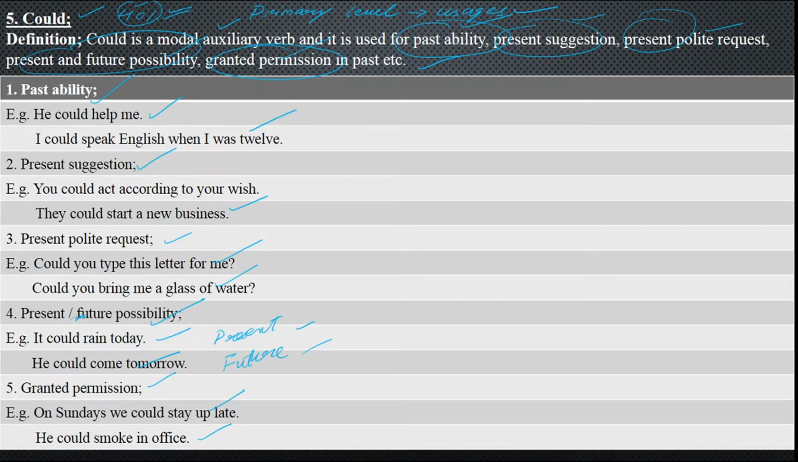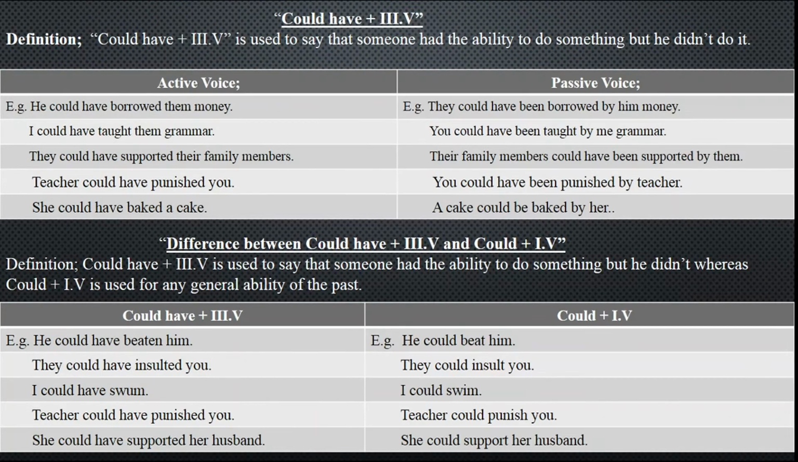As I told you, they are used in structures as well. So let's see how many structures can be used with the modal auxiliary verb could. Let's discuss them one by one. The first one we have got is could have plus third form of the verb. What does it mean and where are you going to use this?